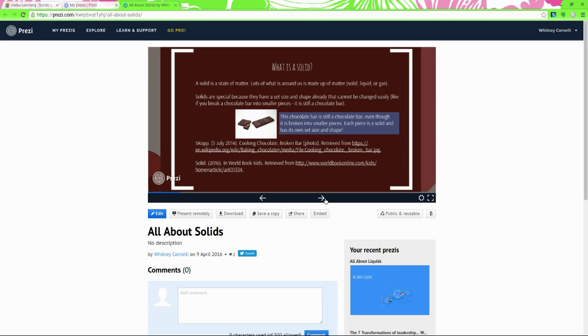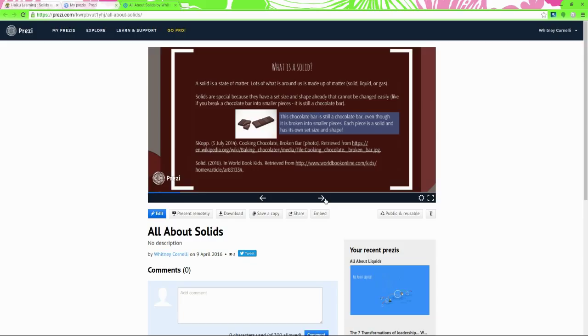Lots of what is around us is made up of matter: solid, liquid, or gas. Solids are special because they have a set size and shape already that cannot be changed easily. Like if you break a chocolate bar into smaller pieces, it is still a chocolate bar.